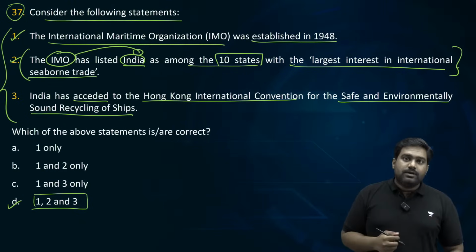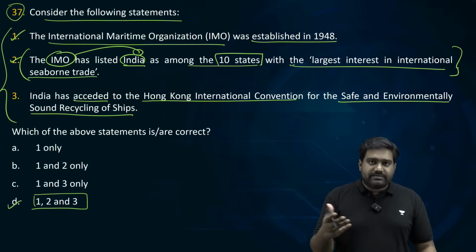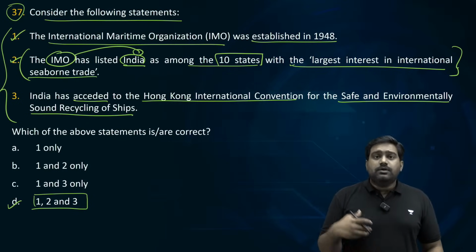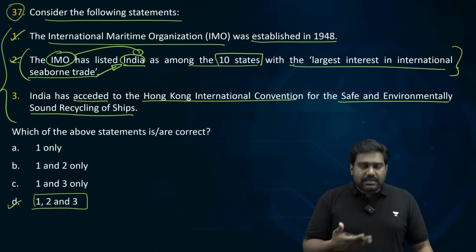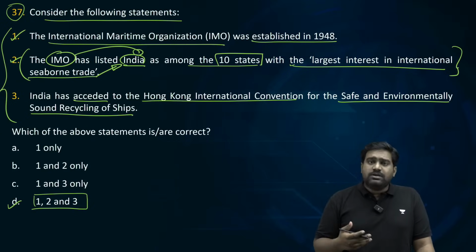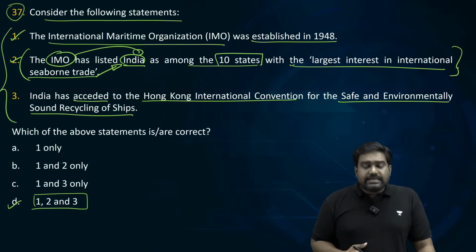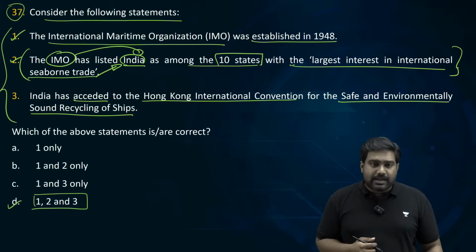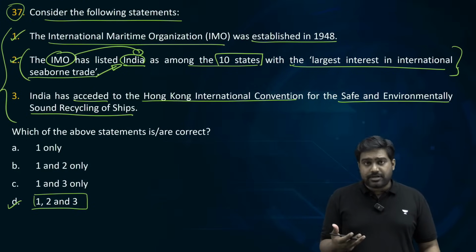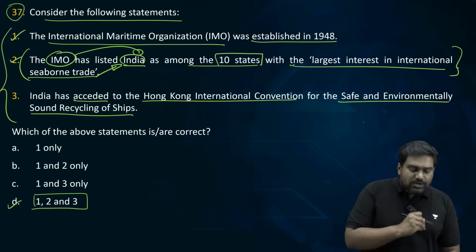seaborne trade. India has a massive coastline of 7,500 odd kilometers. We have major ports, right? And our trade, our exports and imports are primarily carried out through the sea route. And India is one of the largest maritime powers. So India is recognized as one of the top 10 countries with the largest interest in international maritime trade. IMO has given that recognition to India. The third one is also correct.